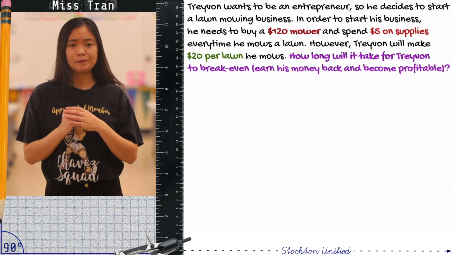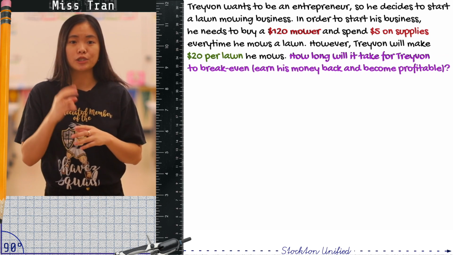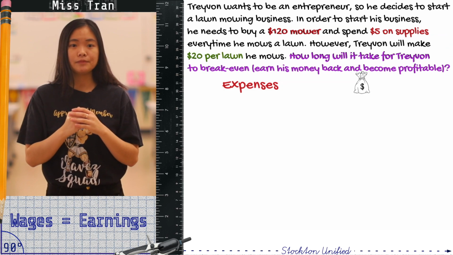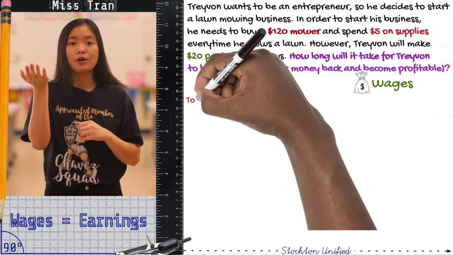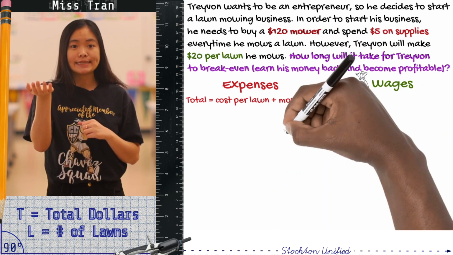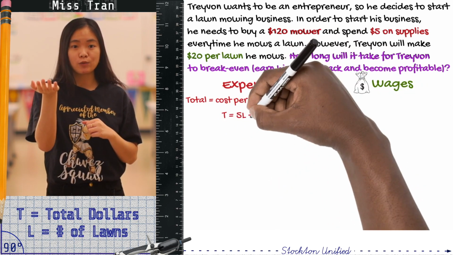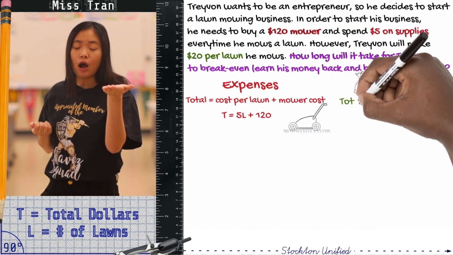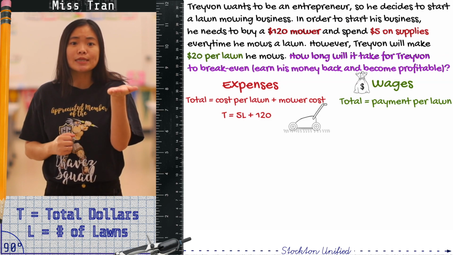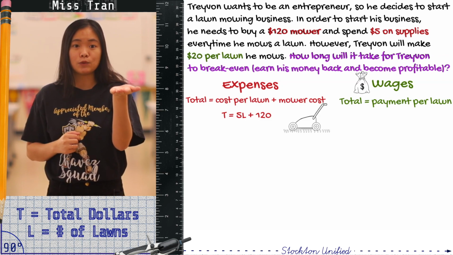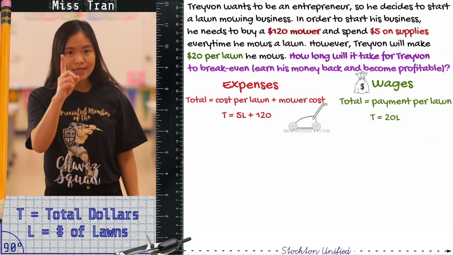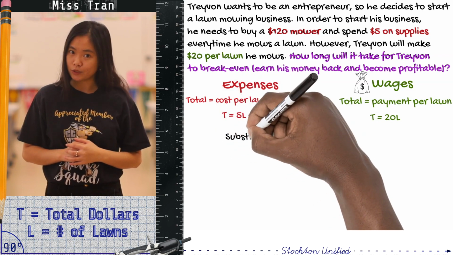Let's break this apart into two equations, our expenses and our earnings. His total expenses are equal to the cost per lawn and the one-time cost of his mower, or T is equal to 5L plus 120. His earnings are a function of making $20 for every lawn he mows. And he can use these earnings from the equation T is equal to 20L to pay for his cost from the previous equation. The technique that we use to solve this problem is cost substitution.